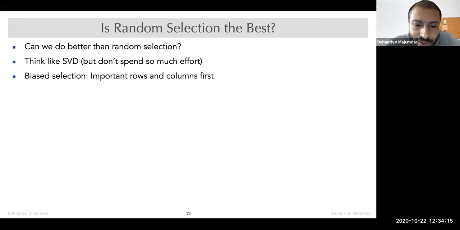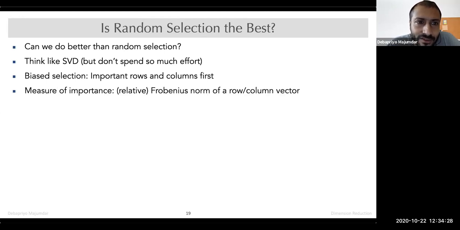So what does SVD want to do? SVD wants to show you the important directions, right? And here also what we should try is to select the important rows and columns first. How to do that? What should be a measure of importance? Well, one simple way is the relative Frobenius norm of a row or column vector. Relative basically means that if one has a higher norm than another, then that one is more important.